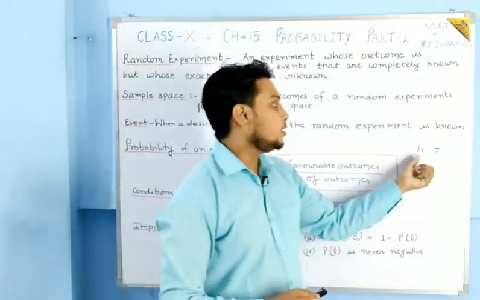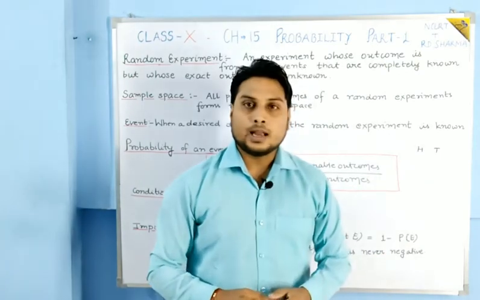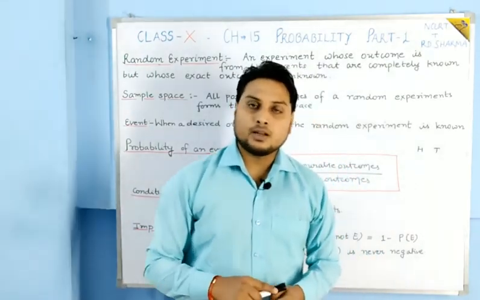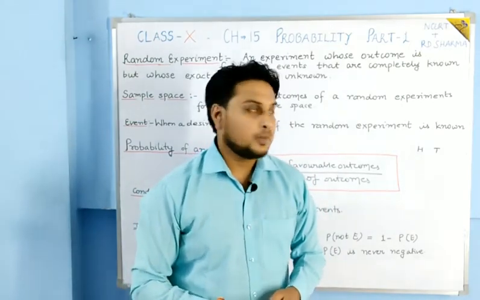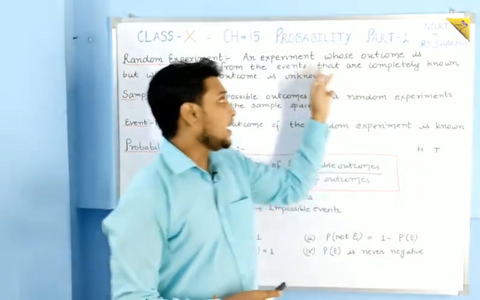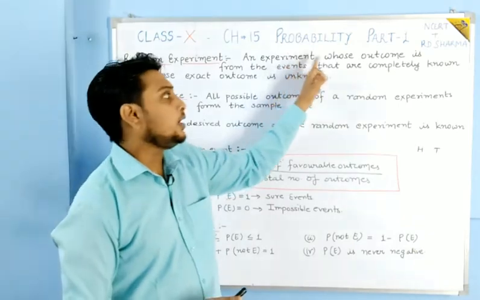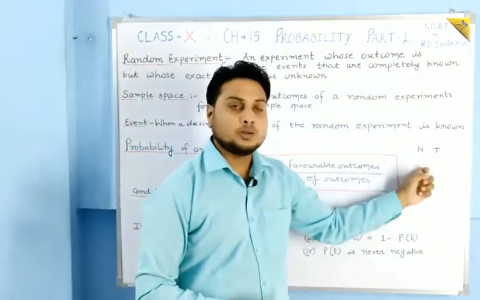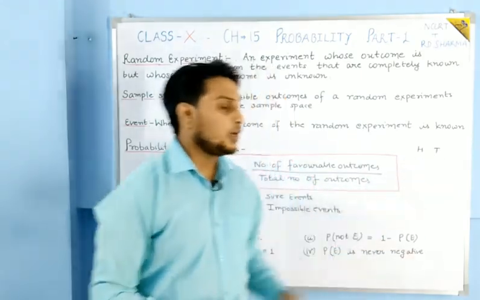See, the outcomes are head and tail, and we know that if we toss a coin, then either head will come or tail will come. So the experiment of tossing a coin has an outcome from events that are completely known, that is, either head or tail.